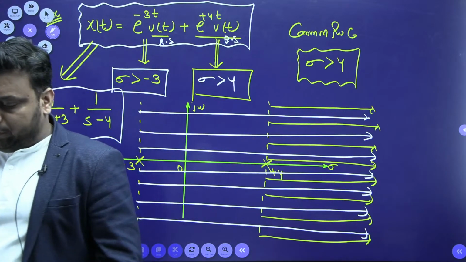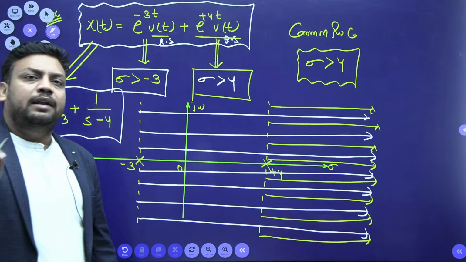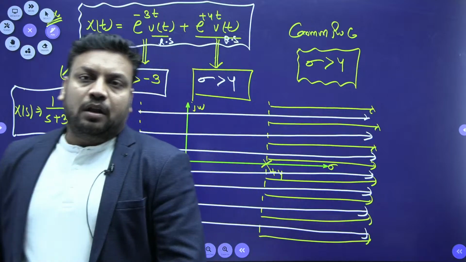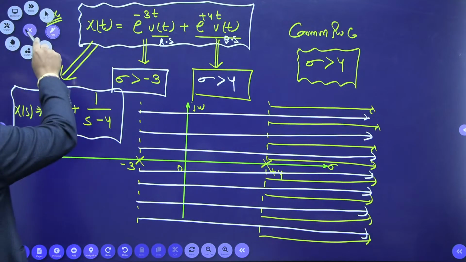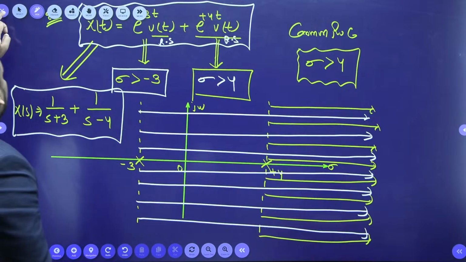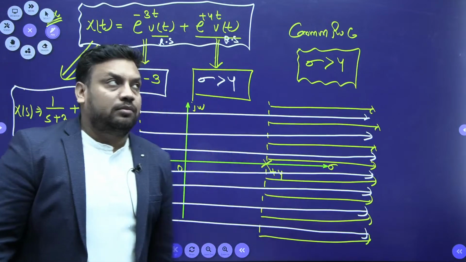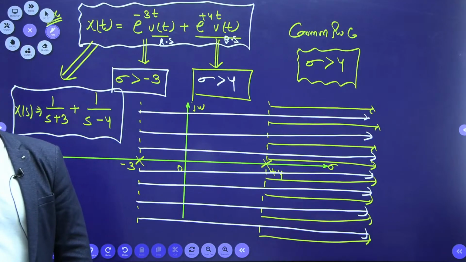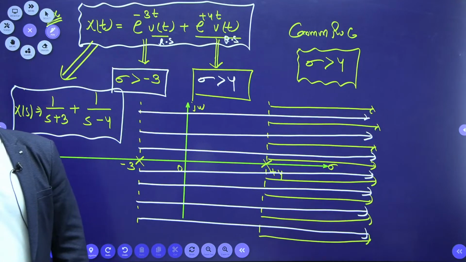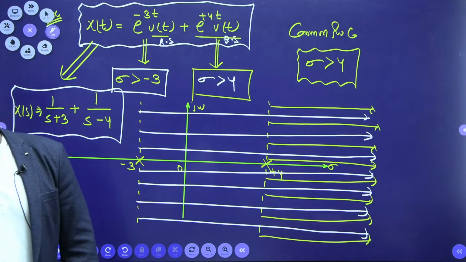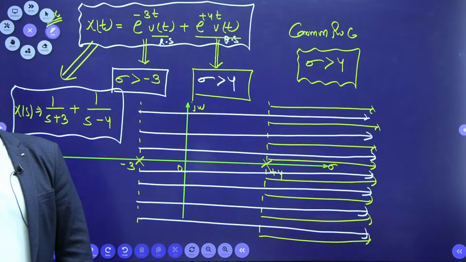Is this clear or not? It will always be right hand side to the rightmost pole. Is this crystal clear, beta? Yes. Now tell me, in this question, if I talk about x(t), is x(t) causal or not? Tell me Purushottam, is x(t) causal or not? Vedai, is x(t) causal or not? Is it causal or non-causal? I am talking about overall x(t). Is x(t) causal or non-causal? Come on.